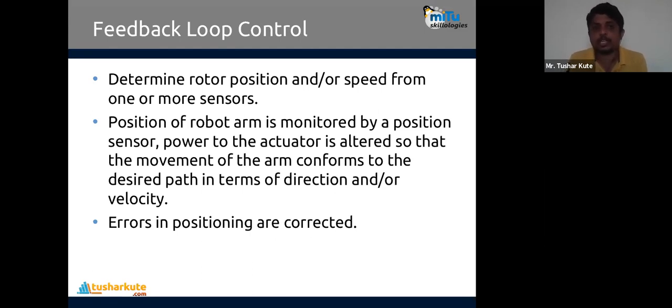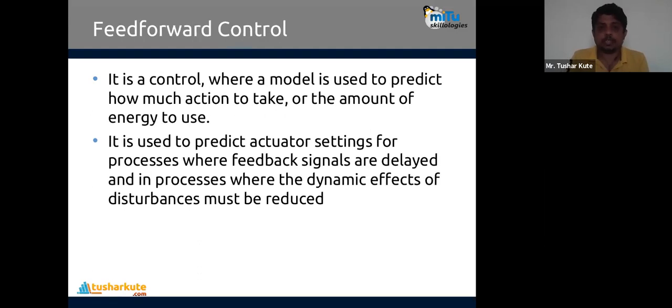If it is not given as input, again adjustment is done. In this way the feedback operations are done. And then we're having one more part as feed forward control. The third mechanism used in the robotic control system is this.